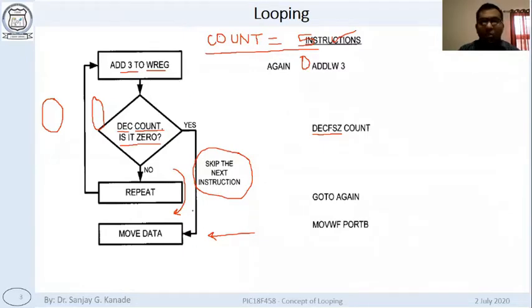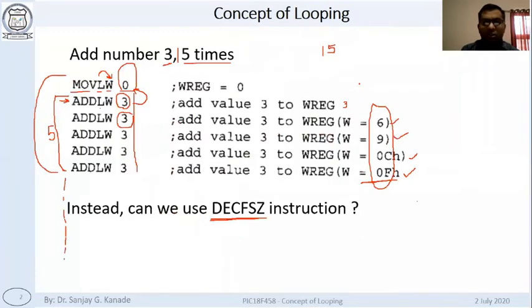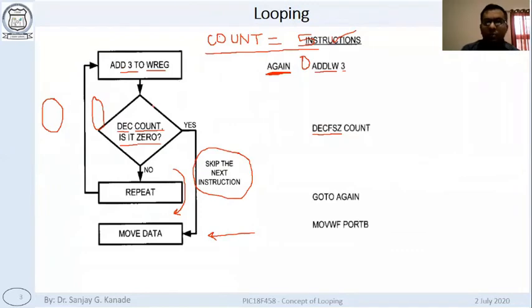This thing is now implemented or coded here. These are the instructions. This again is just a word which is called a label. You can use anything as a label. The instruction is ADDLW 3, like we had in the previous slide also. After that ADDLW 3, we are using DECFSZ count.